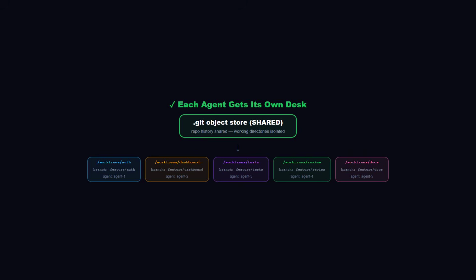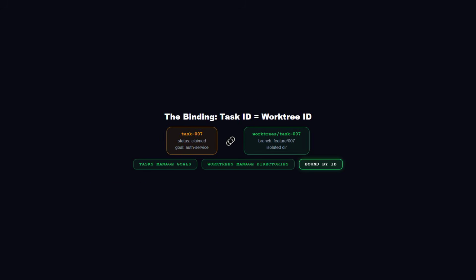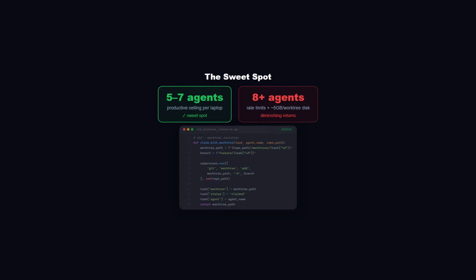The curriculum's key insight: tasks manage goals, worktrees manage directories, bound by ID. When an agent claims task 007, it creates or resumes worktree 007. The task ID and worktree path share the same identifier. The agent always knows where it is. When the task is done, the worktree is merged and cleaned up. Conflicts move to merge time, where standard Git tooling detects them, instead of happening silently during active work.